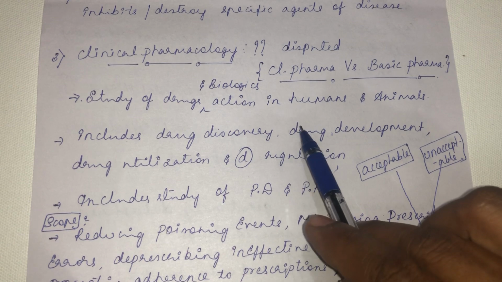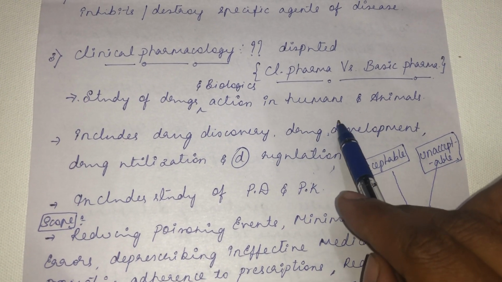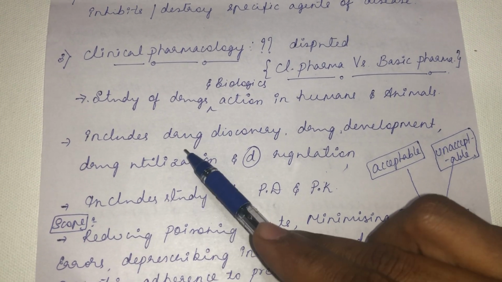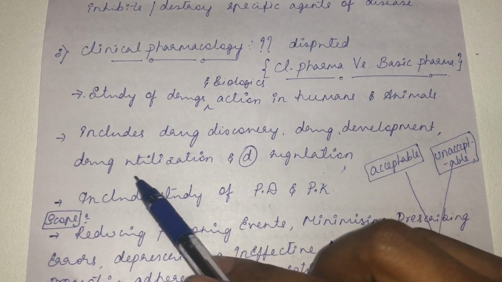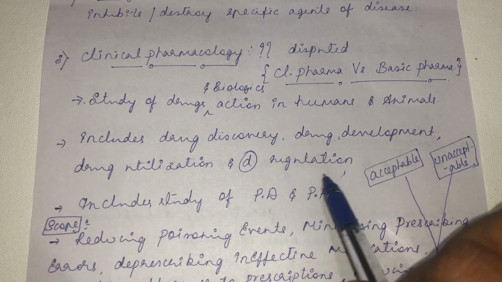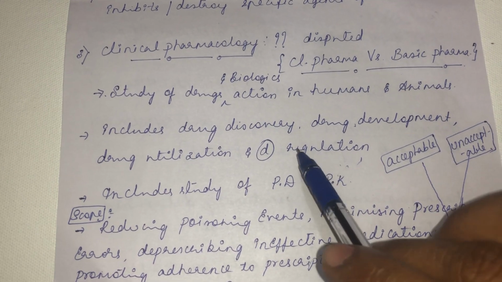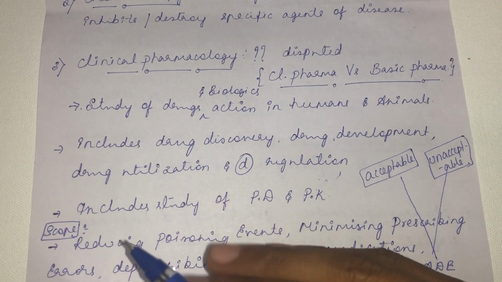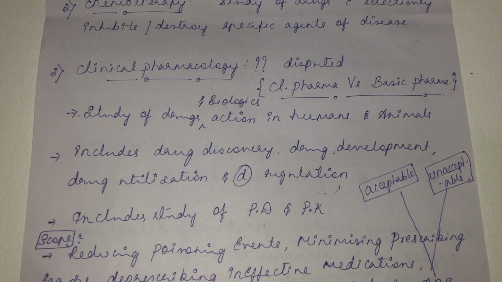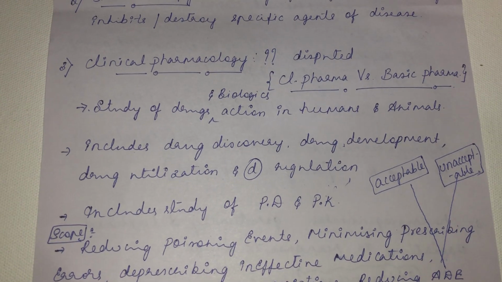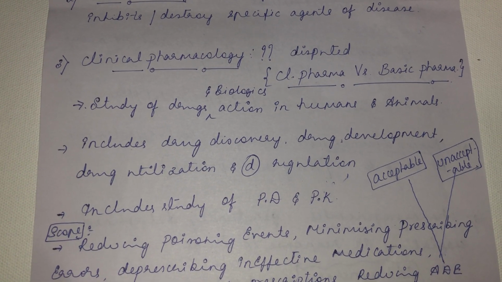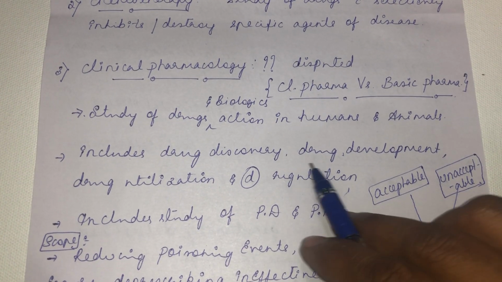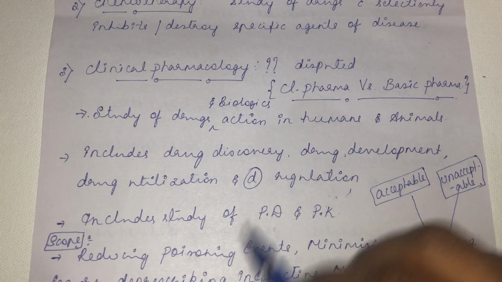Then drug utilization. See, once the drug is ready and marketed, it will come into the drug utilization phase. So who is going to utilize it? The patient is going to utilize the drug prescribed by the physician. So that is the drug utilization phase. And drug regulation, related to the regulatory rules pertaining to the sale of a drug. See, the physician or the pharmacist cannot give a drug just like that. You cannot give all drugs over the counter. According to the prescription, he should give the drug. The sale of the drug is bounded by certain regulatory rules also. So that comes under drug regulation.